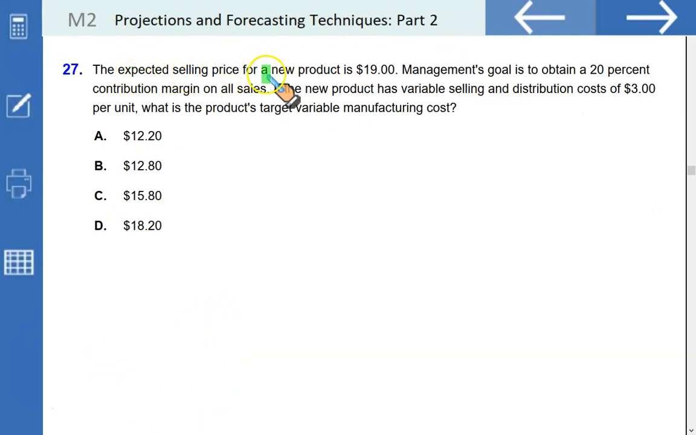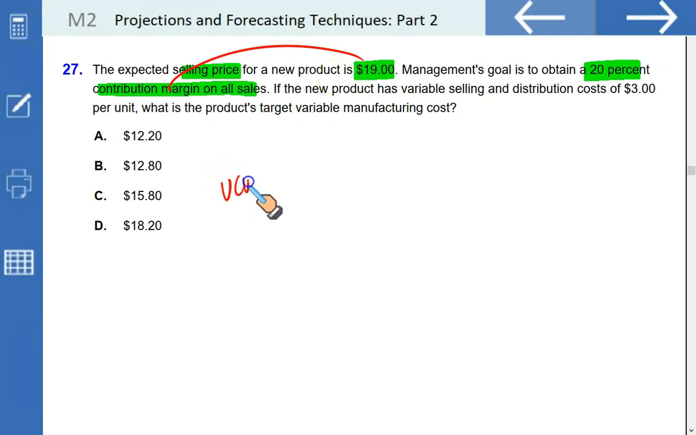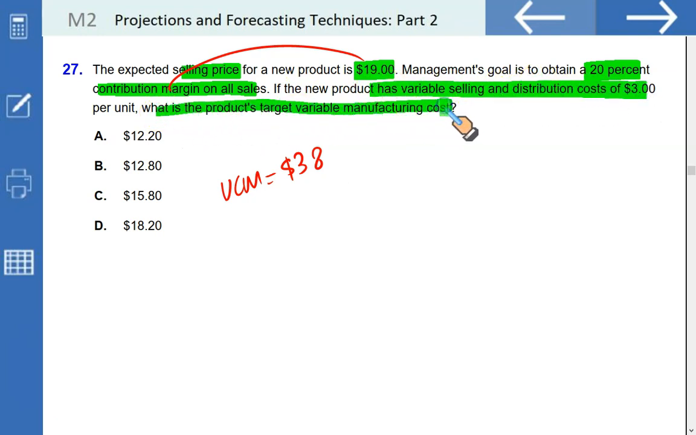The expected selling price for a new product is $19. Management's goal is to obtain a 20% contribution margin on all sales. 20% margin on all sales means 20% of $19. That will be 3.8, so unit contribution margin is going to be $3.8. Further, if the new product has variable selling and distribution cost of $3, what is the product's target variable manufacturing cost? So how can we proceed?